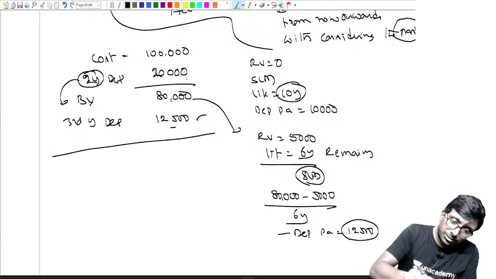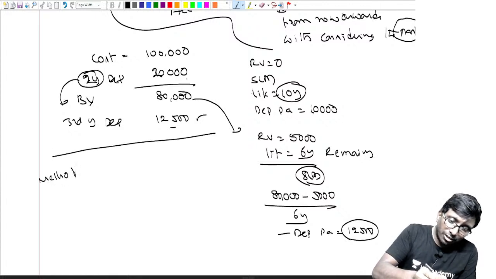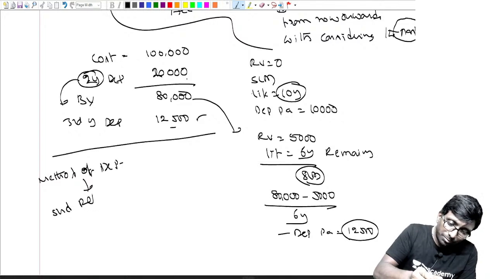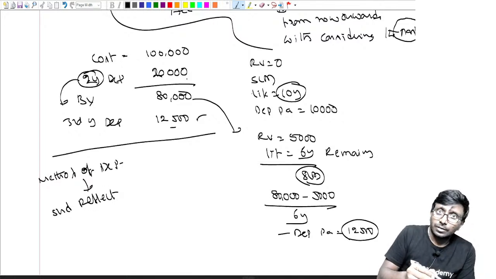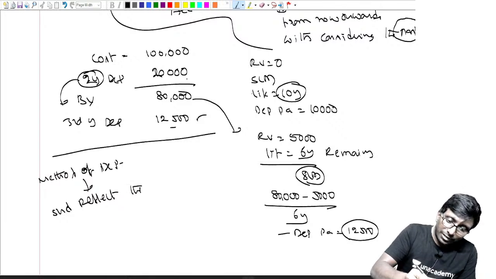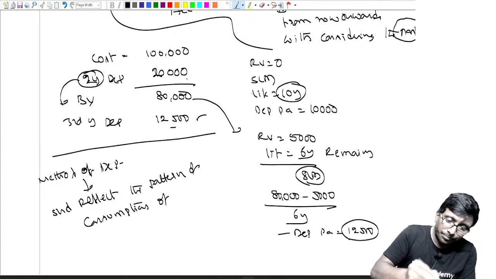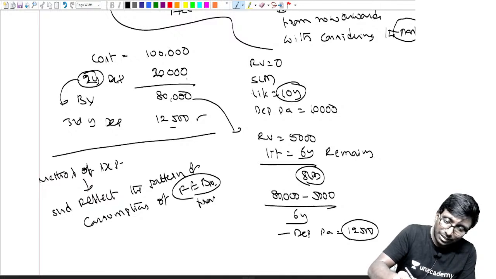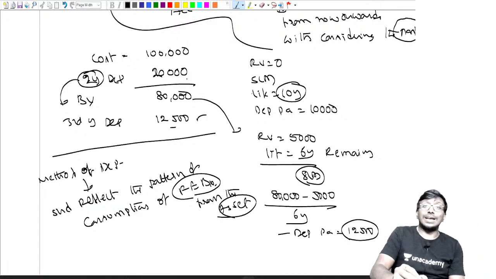Next, one last point: your method of depreciation. What are you supposed to follow? The method of depreciation should reflect the pattern of consumption. Consumption of what? Consumption of future economic benefits from the asset.